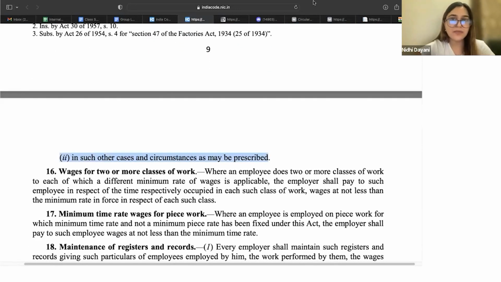If an employee works for 9 hours, you are entitled to 9 hours of minimum rates of wages. If you're working for 7 hours because the employer is not giving you work, of course you pay them for 9 hours. But if the employee is working for 7 hours, 6 hours or less due to the employee's fault, you only get paid for whatever you have worked, right? Employee is specifically unwilling to work, that's not the employer's fault. Employer ka fault hai, you pay full. Employee ka fault hai, you only pay for what he is entitled.